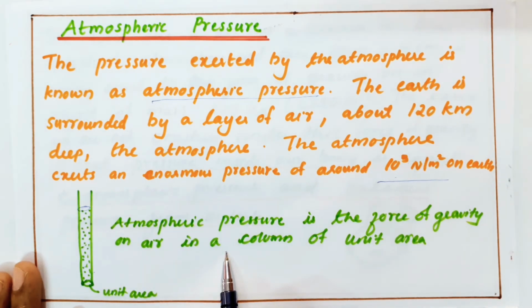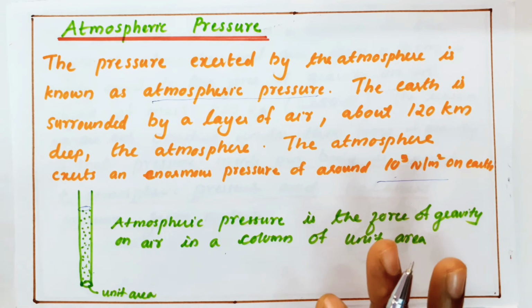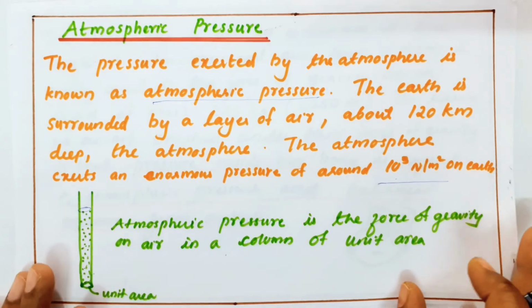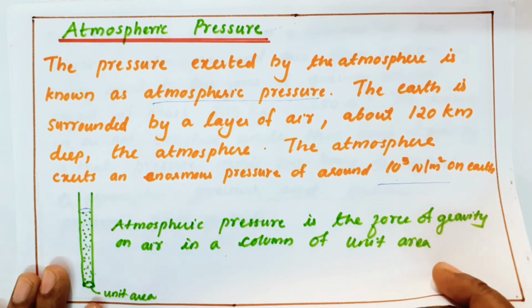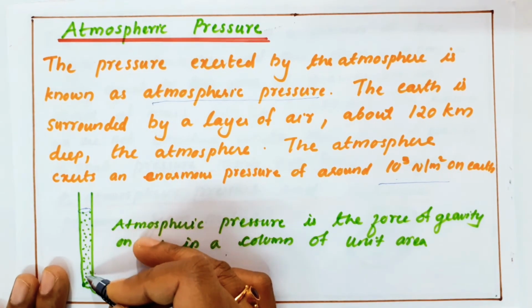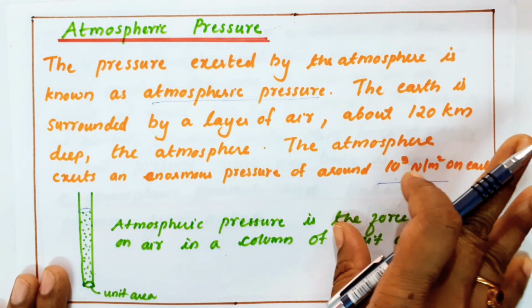Unit area for easy convention. So in short, there is a pressure due to the atmosphere also. There is a pressure due to gas also. See, this is a unit area tube full of air that we are considering, so it is getting that pressure.